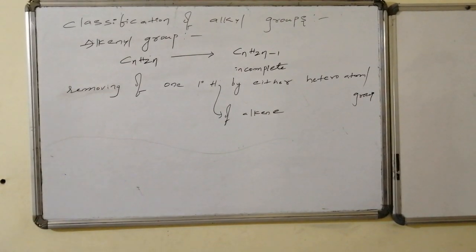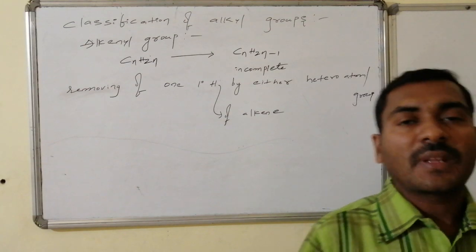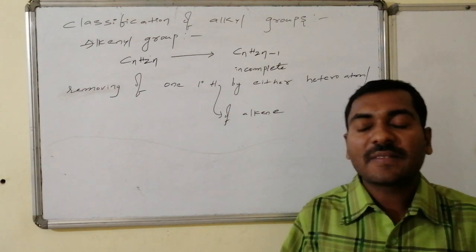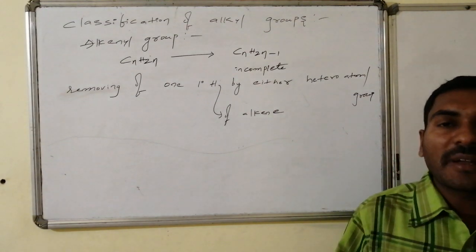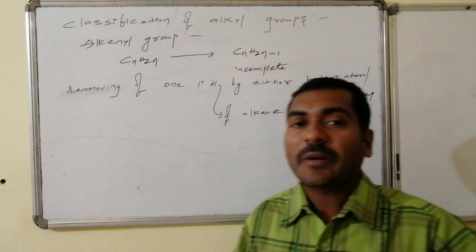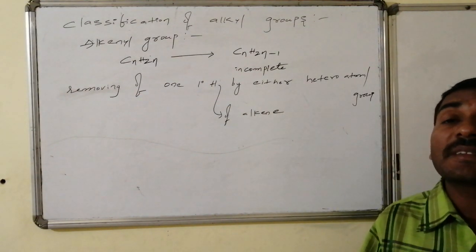Yes, there are some other groups which are not from the alkane system but from the unsaturated systems known as alkenes as well as alkynes. The alkyl groups obtained from alkenes are said to be alkenyl groups, obtained when one of the primary hydrogens present in the alkene is replaced by the group.